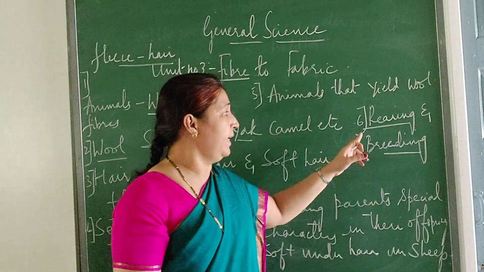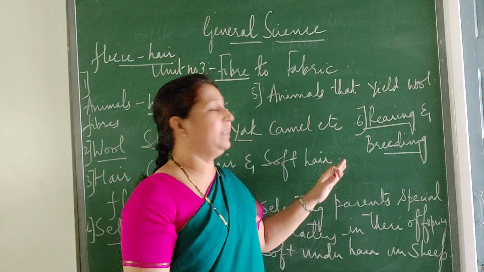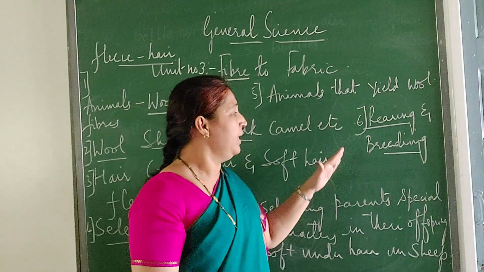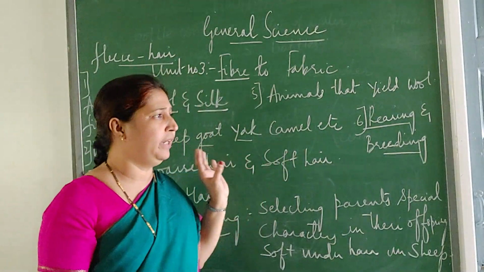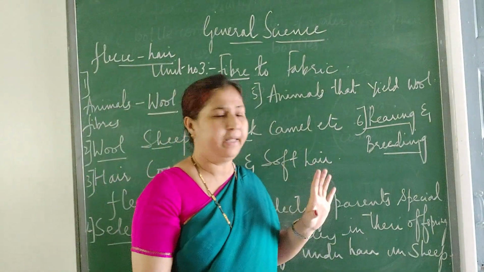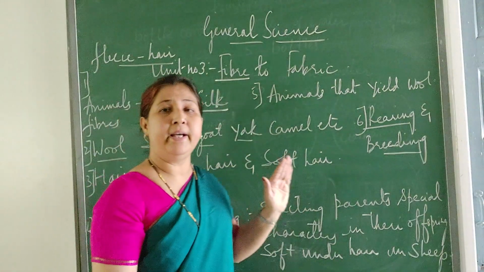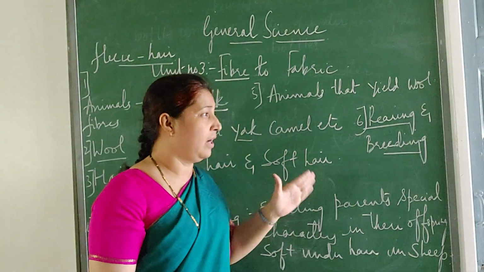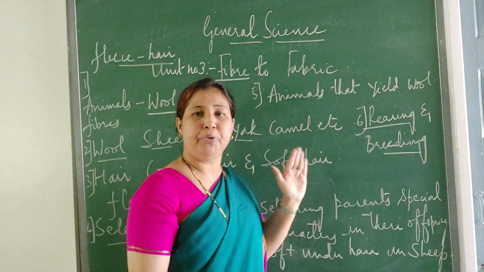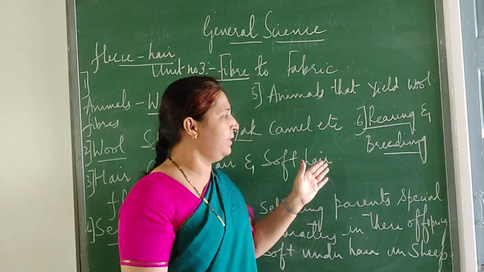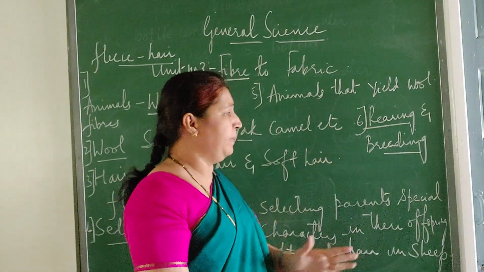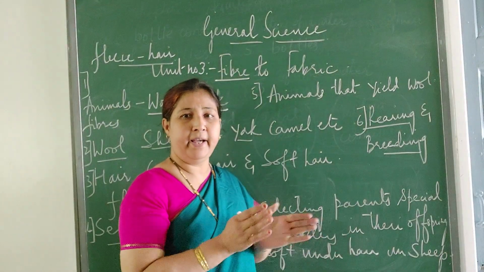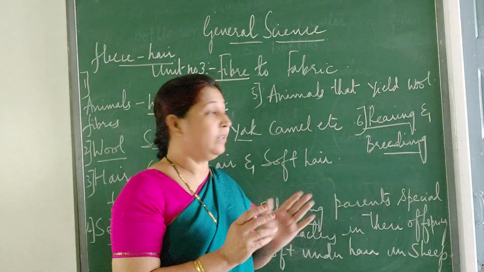Okay, so like this they rear them, look after them, give them proper food and make them grow. Once they are completely grown and the hair is completely there on their body, they start a process, which I will show you, of how they make the wool. After their complete growth, the hair is there on the sheep.